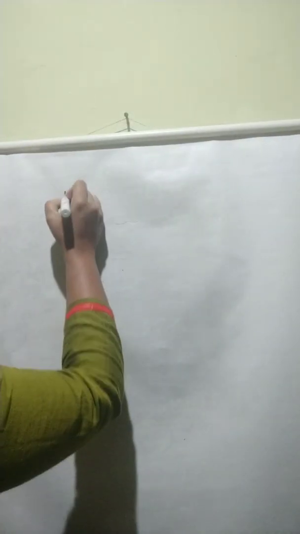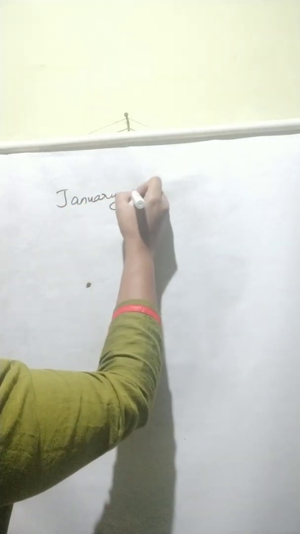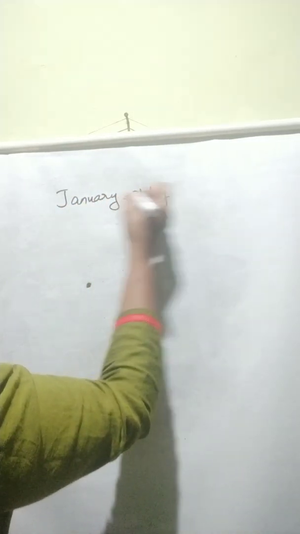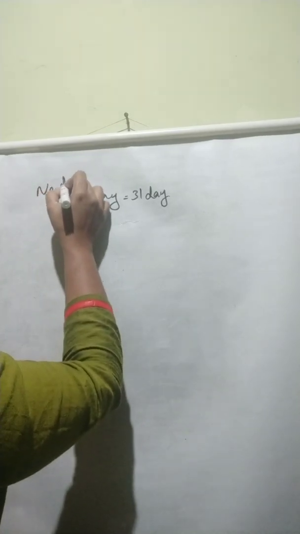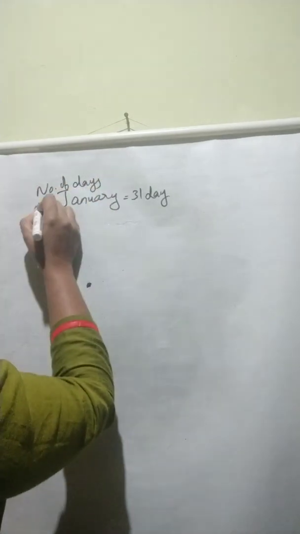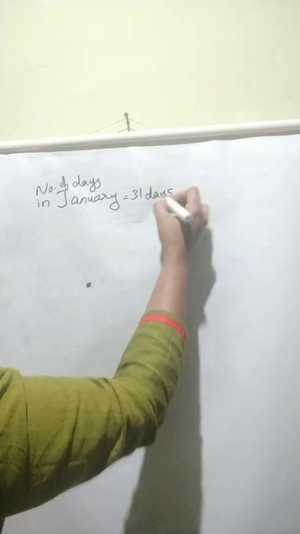Now, Banu tried to find the salary of a minister for the month of January. Again, January month. How many days are there? 31 days are there. Number of days in January, that is 31 days.